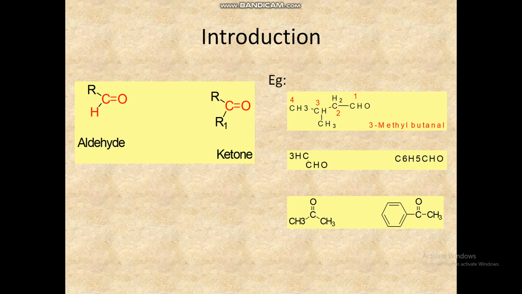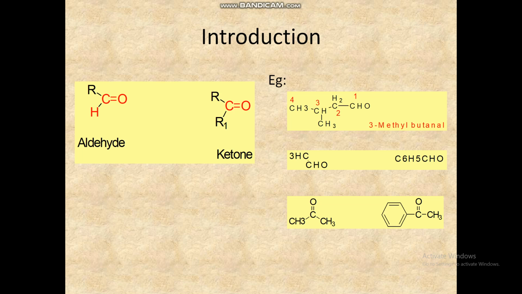Okay, the characteristic reaction of carbonyl compounds. These are examples of aldehydes and ketones. Carbonyl compounds are named according to common or IUPAC systems.